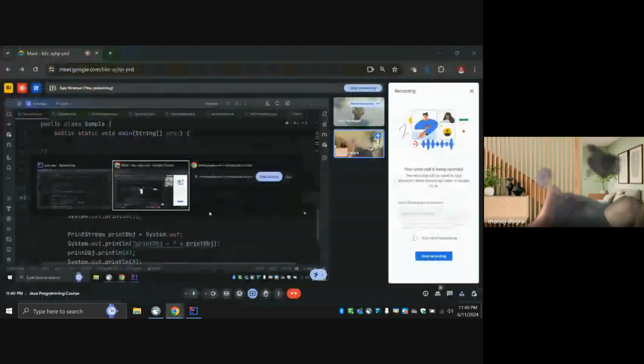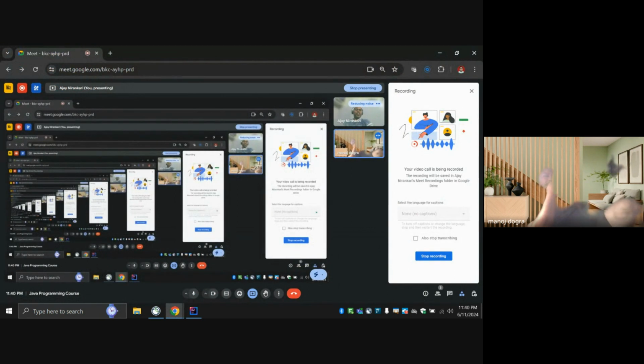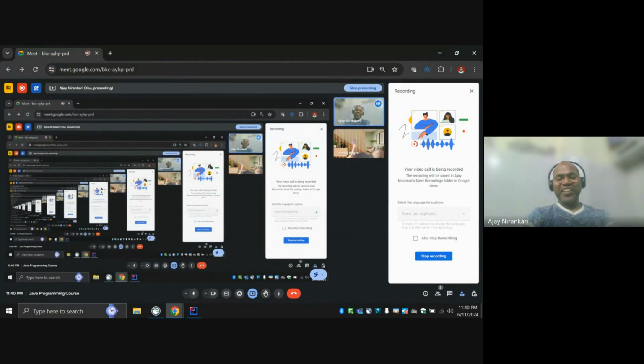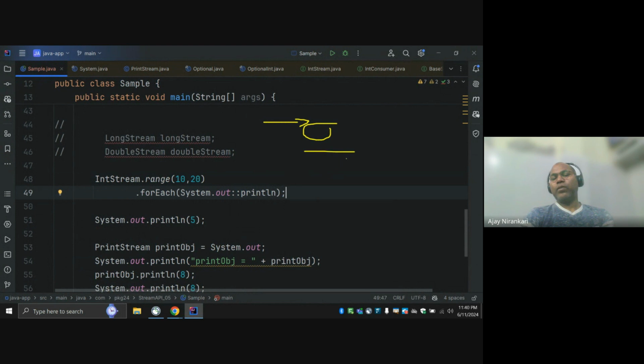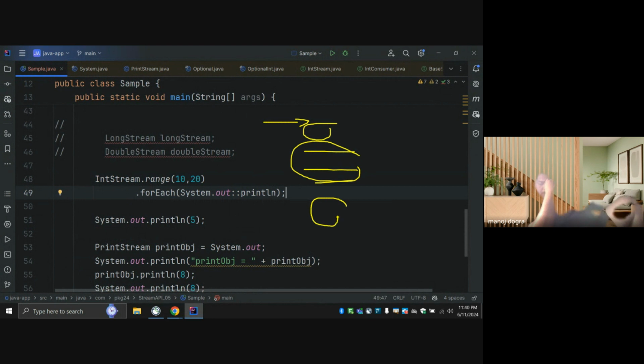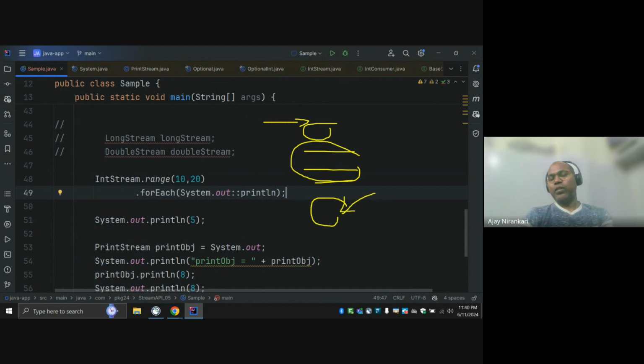Tomorrow, what will be the main agenda? Same continuous stream, lots of things to talk about. I'm going to talk about some generator functions, and after that, our initial objective is to cover stream generators, so all kinds of sources of how to generate a stream. We have already covered filter and map, other intermediate operations, and for each as a terminal operation. Today we covered some terminal operations for int streams, like max, min, get.